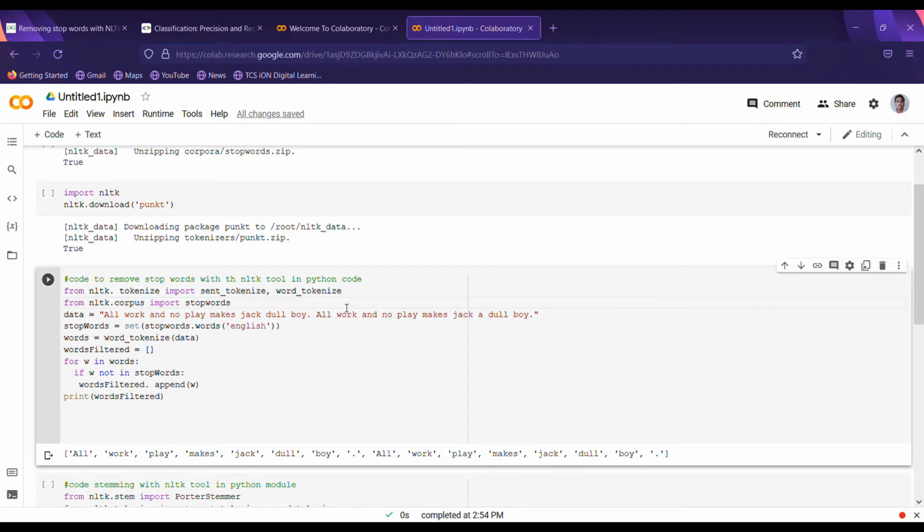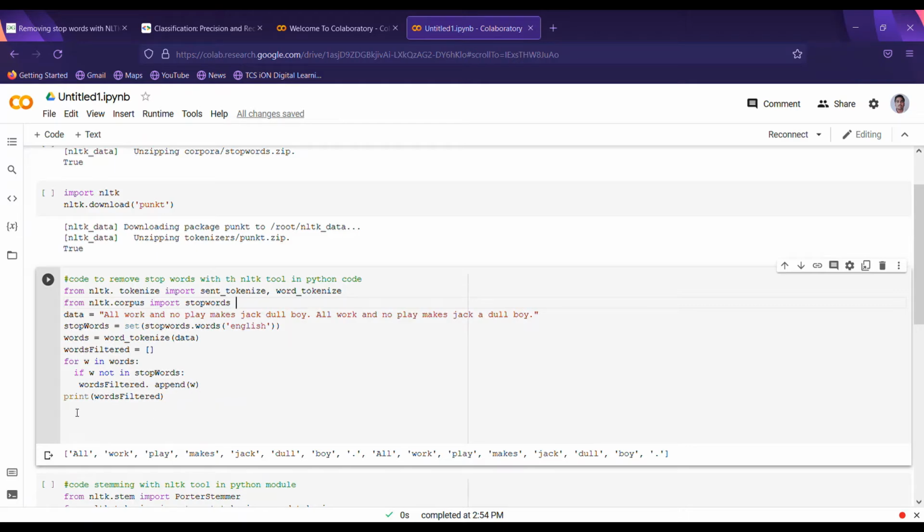It is our sentence, and we have to remove the stop words from this sentence. Stop words set the stop words with English, and words tokenized with data. Then word it can filter with array. We have to give a for loop with w in words. If w not in stop words, word filter is append.